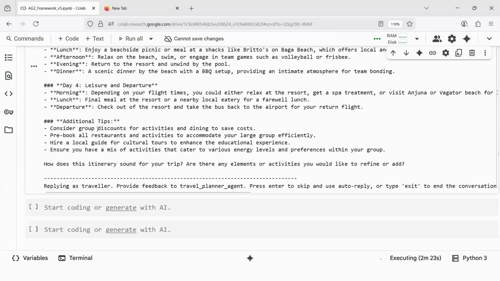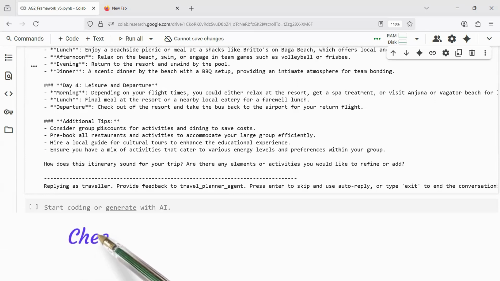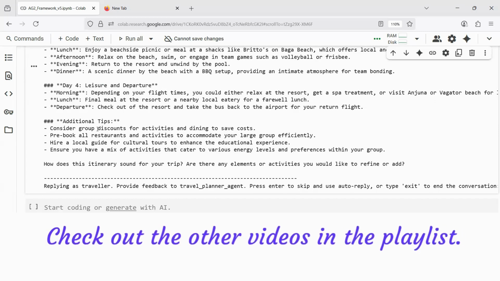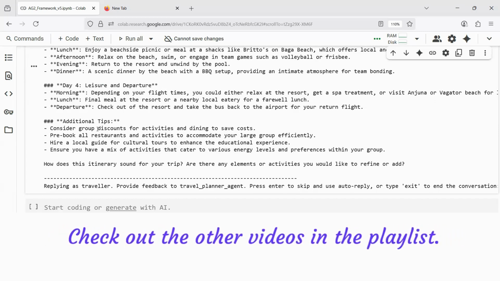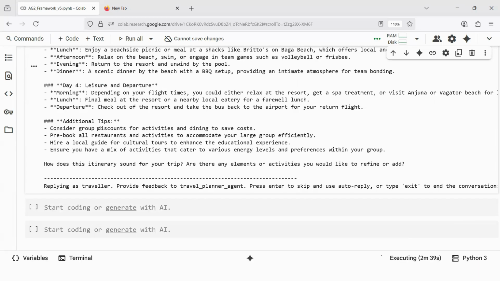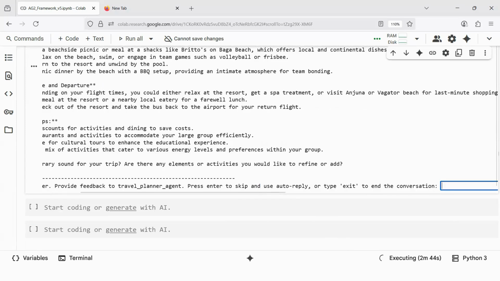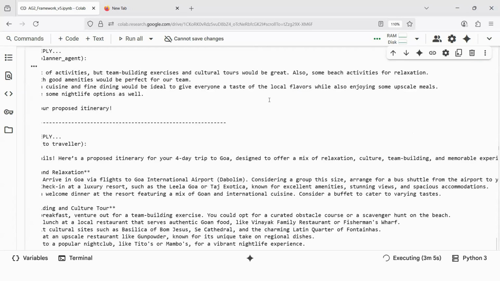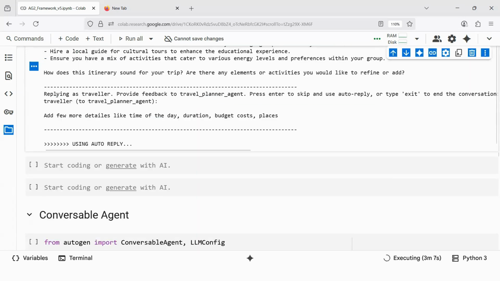Let me tell you, this is a very basic agent conversation that we have created in maybe hardly 15 minutes. Imagine a team of 4 or 5 people working on this and spending, let's say, 1 or 2 months. If they give a lot of time, we can create a very good travel planner agent. Now it is still asking for the feedback. Add a few more details like time of the day, and then duration, and then budget, cost, places, whatever. I'm just giving all the details that I want.